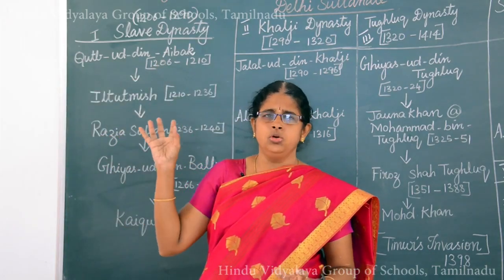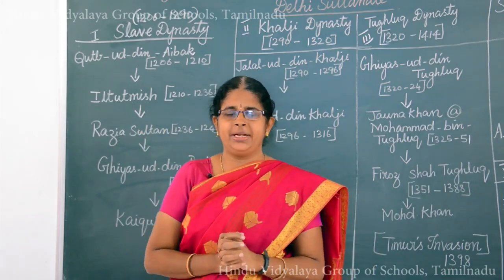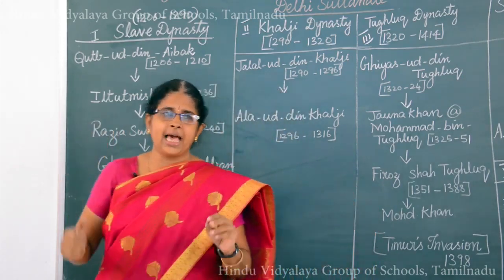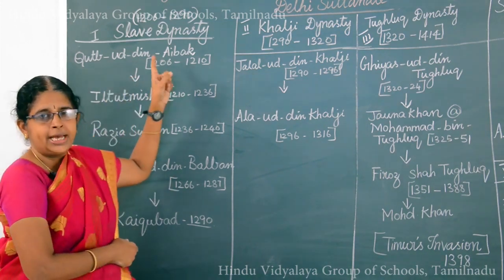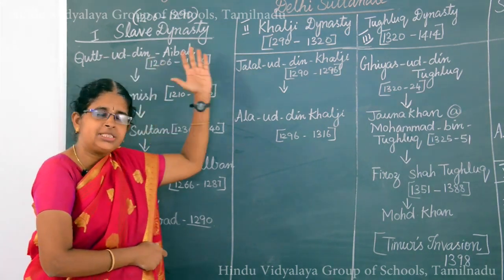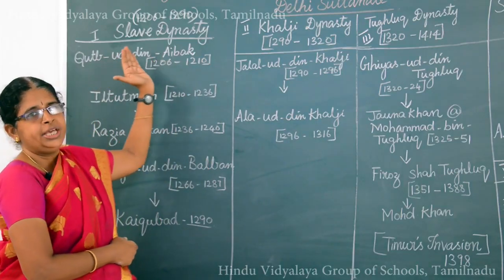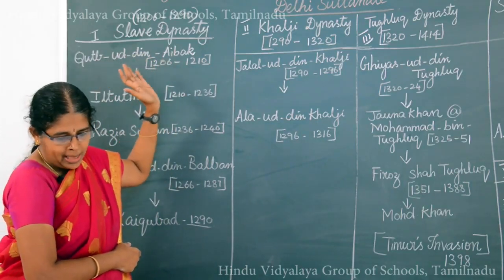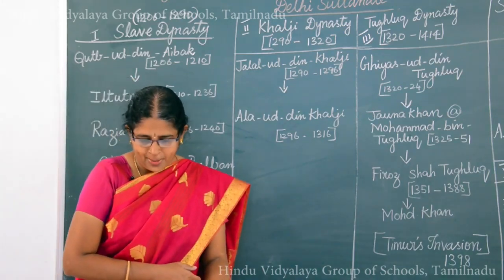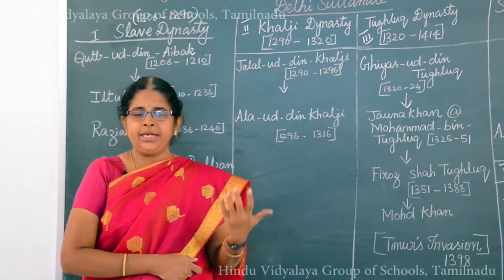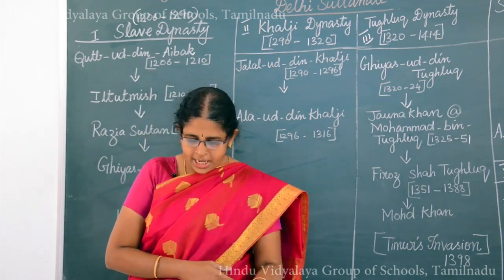So, he began his rule by having Lahore as his capital, and slowly he shifted his capital from Lahore to New Delhi. So, Qutbuddin Aibak, even though he started in the northwestern part of India, slowly shifted the capital to Delhi. He conquered many territories in the Indo-Gangetic plain, and his military campaign in North India is said to be very impressive.